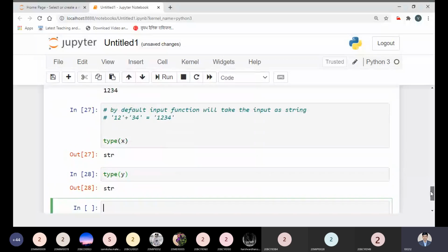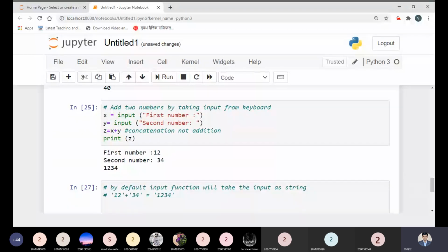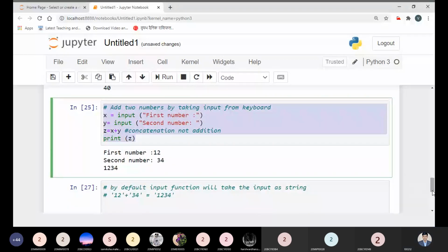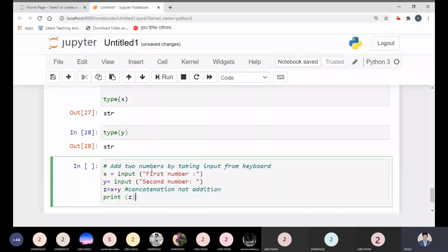To avoid such a thing, what we need to do is make an amendment here. Then your answer will be correct. I have two options: use the int function over here, or I can transform x over here. It's up to you. Now it will not concatenate, but it will do addition.